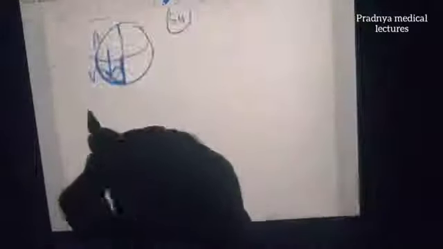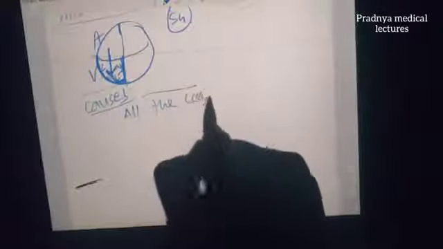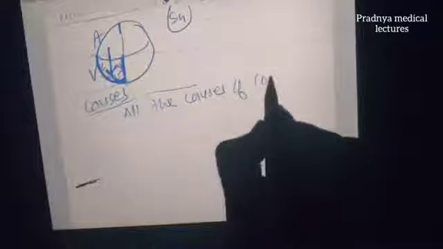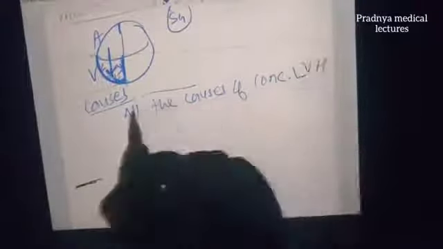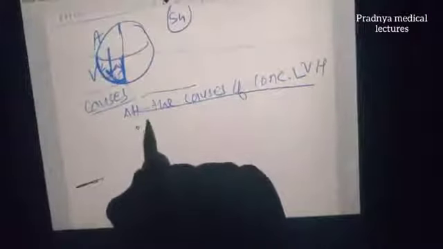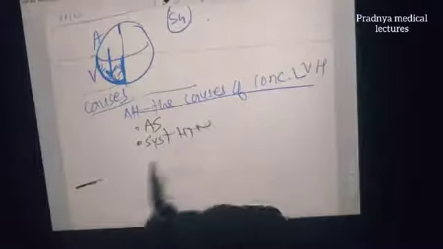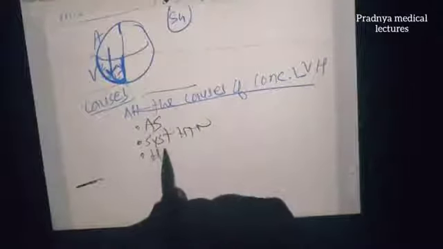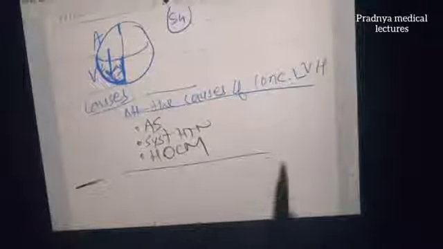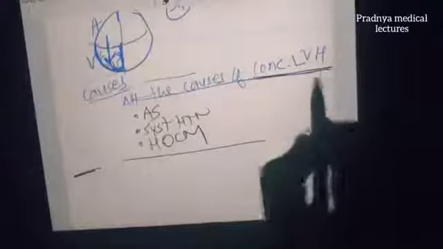Now there are causes. In the causes we have to remember all the causes of concentric left ventricular hypertrophy. Now which are the causes of concentric left ventricular hypertrophy? One is aortic stenosis, second is systemic hypertension, then there is hypertrophic obstructive cardiomyopathy. All these causes will lead to concentric LVH.